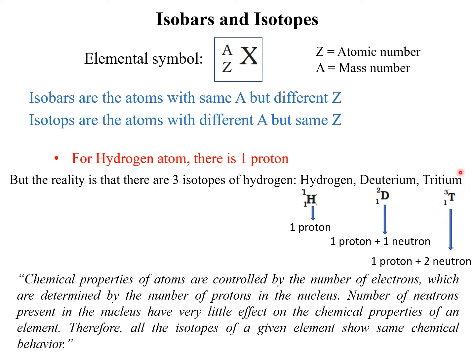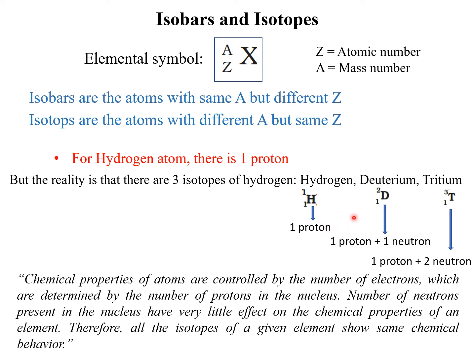A very important sentence is that all of these isotopes, what similarity do isotopes have? They have the same number of protons. The chemical properties of atoms are controlled by the number of electrons. So the number of protons equals the number of electrons in a neutral atom, right?